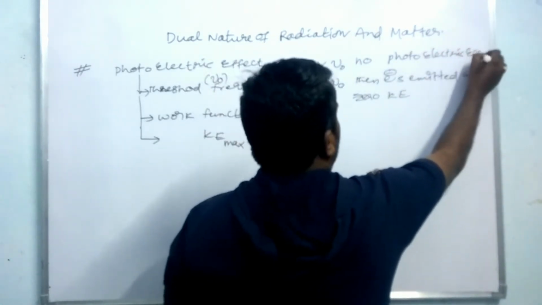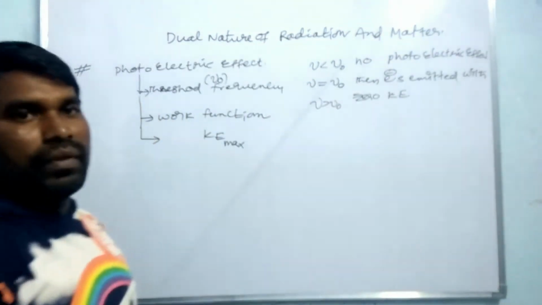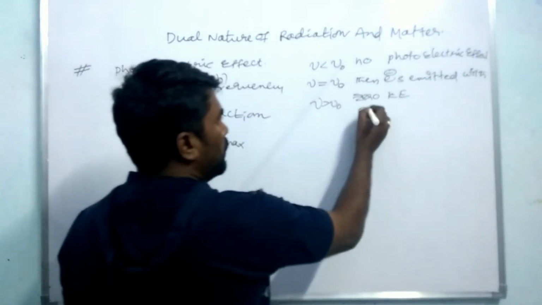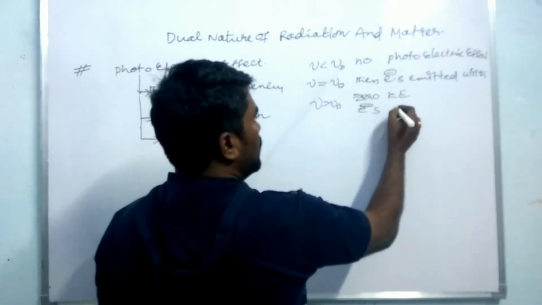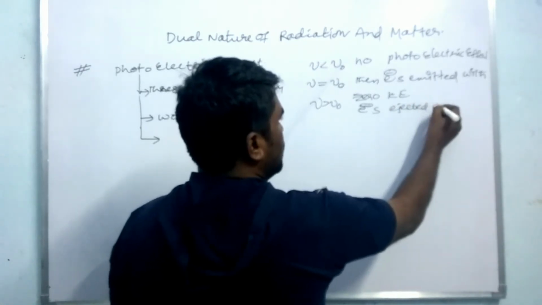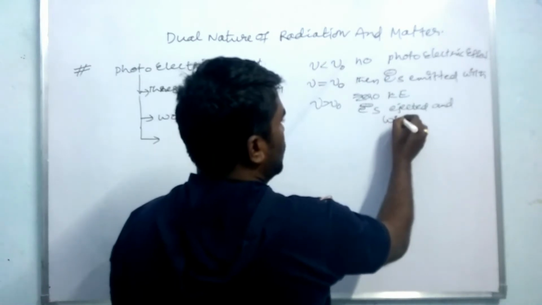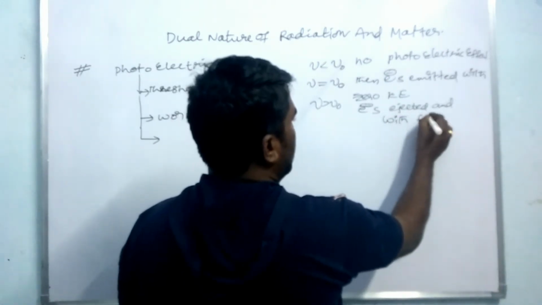Whenever nu is greater than nu naught, the electrons are ejected with sufficient, finite kinetic energy.